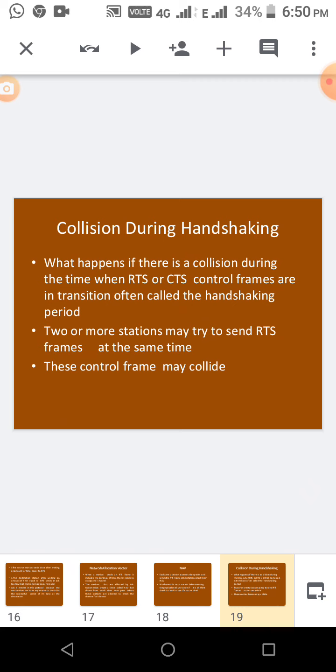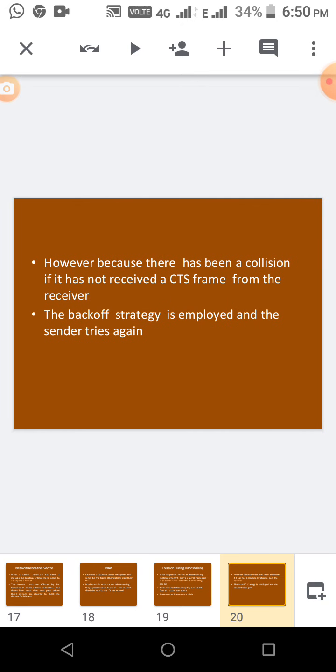Whenever source and destination want to communicate, they send an RTS frame and then a control frame. That period is called the handshaking period. During that period, sometimes two or more stations may try to send RTS at the same time, which means a collision will occur during the handshaking time.